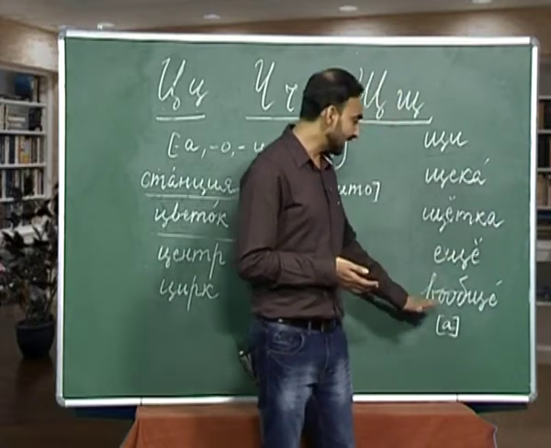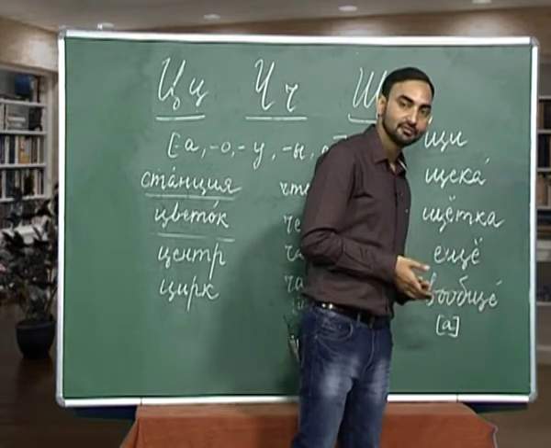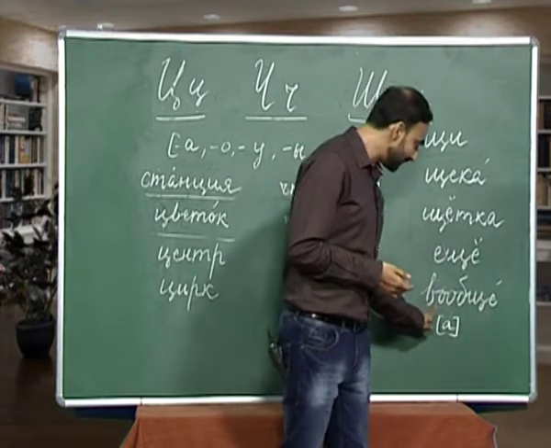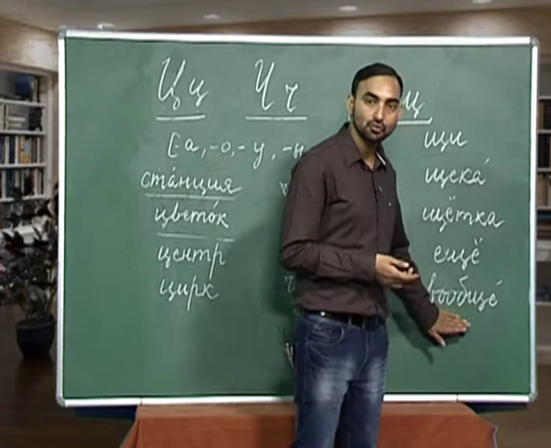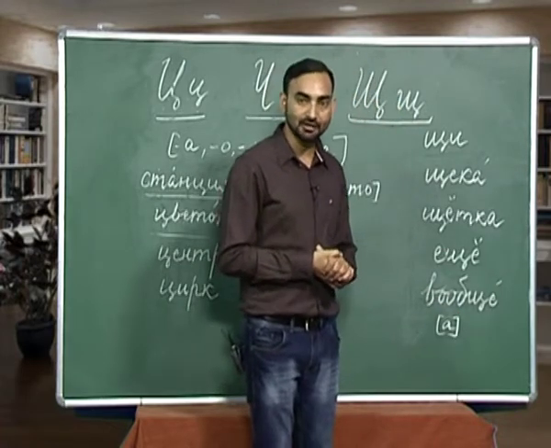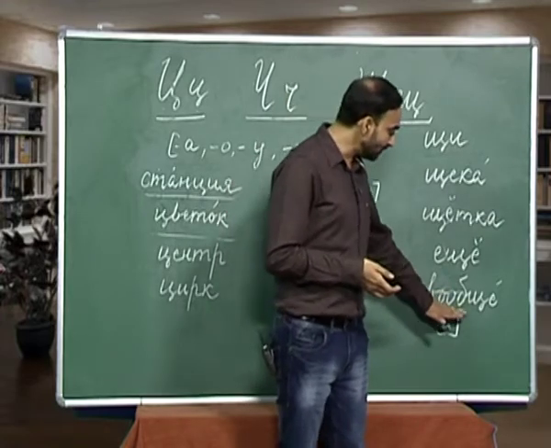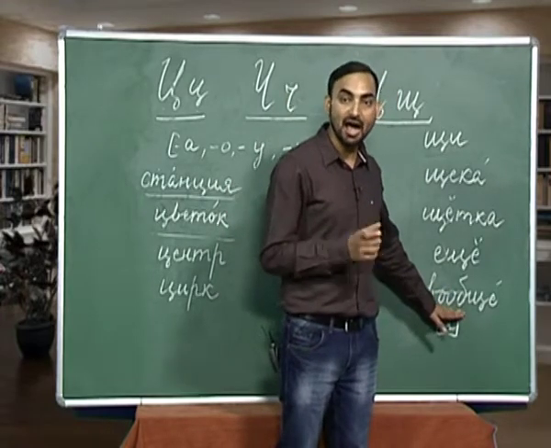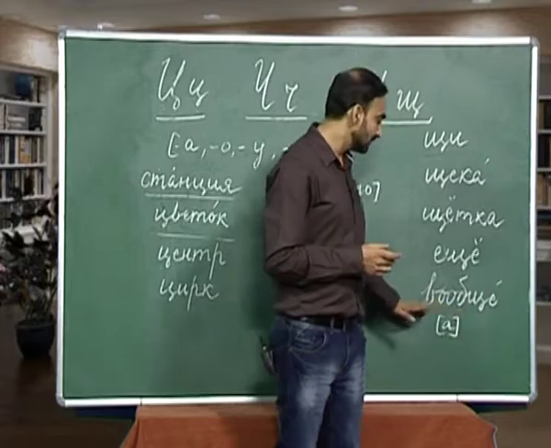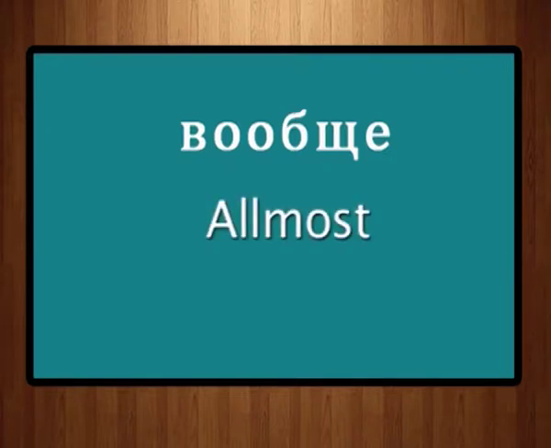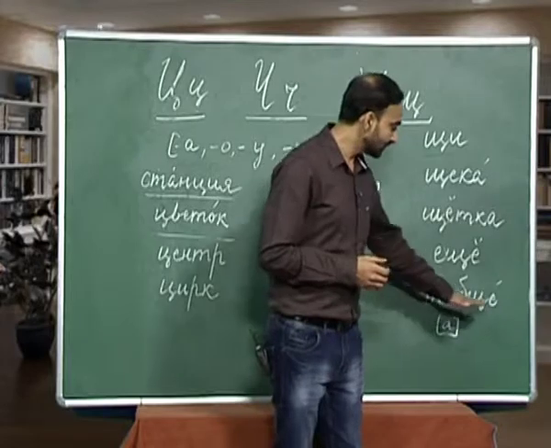And the last word from this letter we are going to learn today is v, o, o, b, shch, ye. So, tell me how will you pronounce this word? And you have to remember, whenever two o sounds come together, or two letters o come together in a word, this double o will be pronounced as a single a. So, how will you read this word? Вообще, вообще. Вообще is almost.